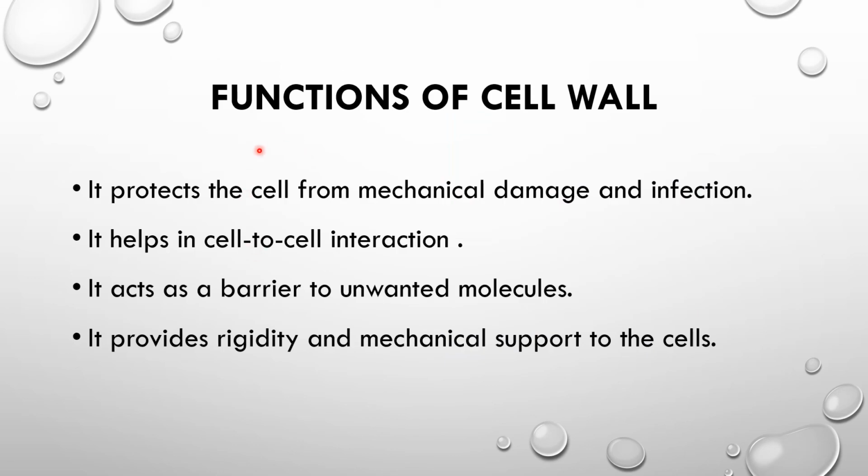Functions of the cell wall. It protects a cell from mechanical damage and infection, because it is made up of pectin and lignin, and it helps in cell-to-cell interaction with the help of plasmodesmata. It acts as a barrier to unwanted molecules, and it provides rigidity and mechanical support to the cell, and it also maintains the shape of the cell too. So this is all about the outer membrane structures of the plant as well as the animal cell, that is your plasma membrane, structure of plasma membrane, function in detail along with the cell wall structure and the functions.